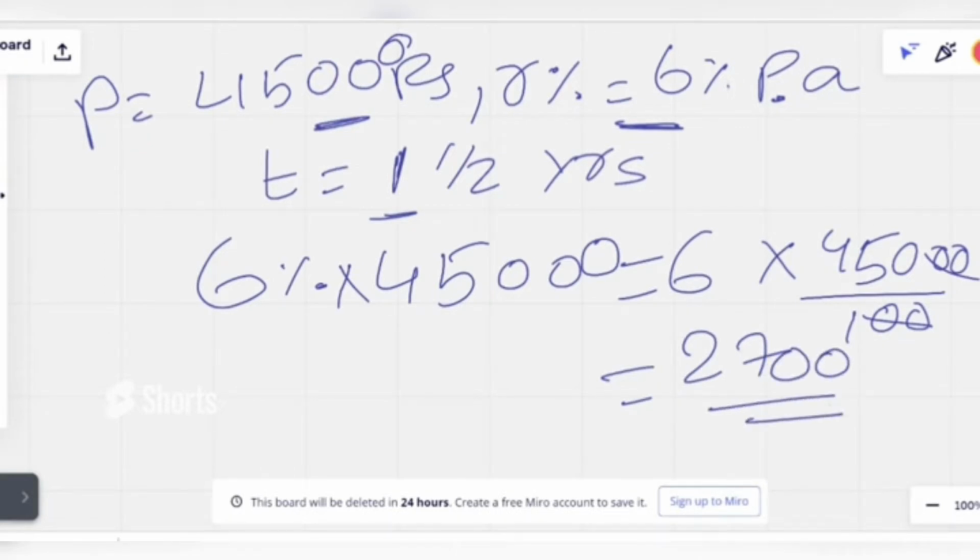But we want it for 1.5 years. Calculating for half a year is also very easy, right? 2,700 divided by 2, exactly half, is nothing but 1350. So 2,700 plus 1350 is going to be 4,050. So the interest we are getting for 1.5 years is going to be 4,050. You can take multiple examples to get a clear overview.